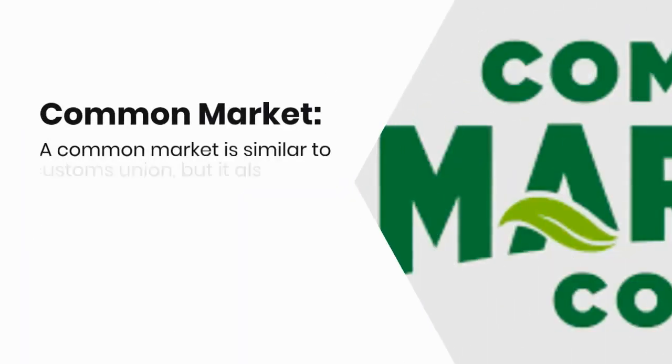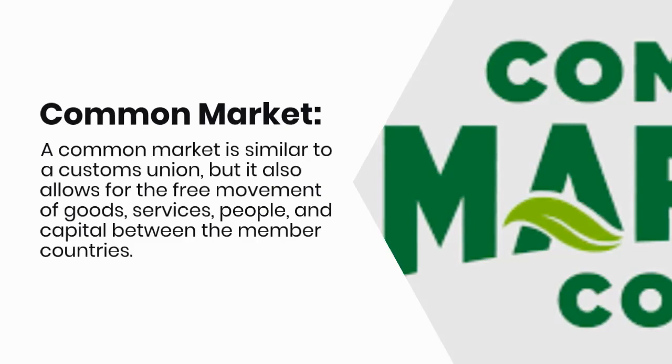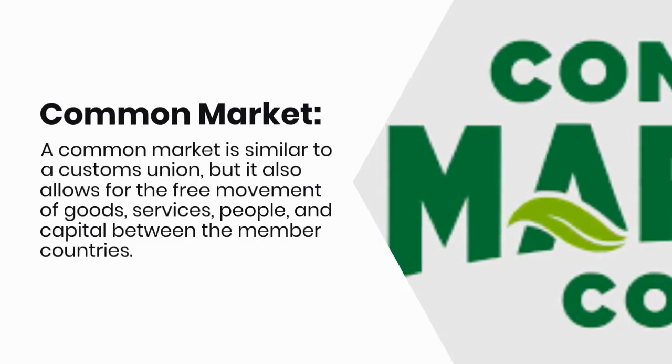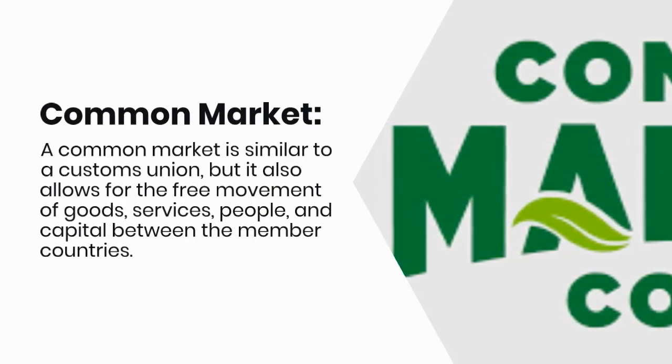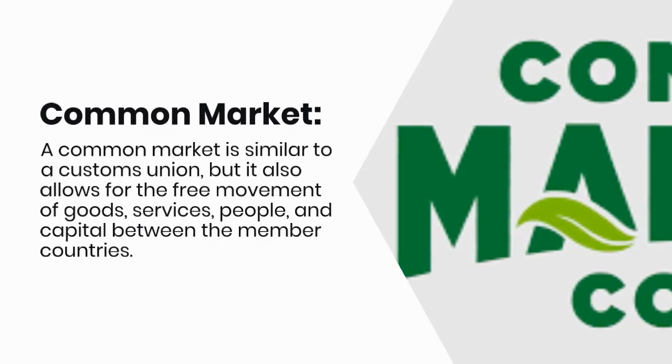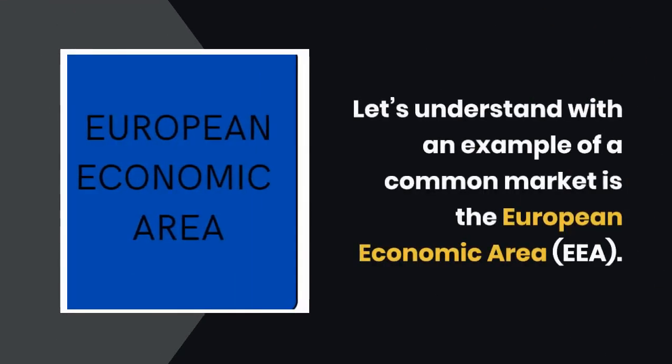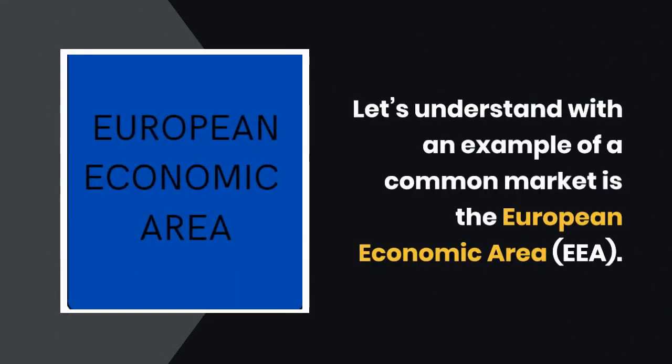Number 6. Common Market. A common market is similar to a customs union, but it also allows for the free movement of goods, services, people, and capital between the member countries. Let's understand with an example: a common market is the European Economic Area.